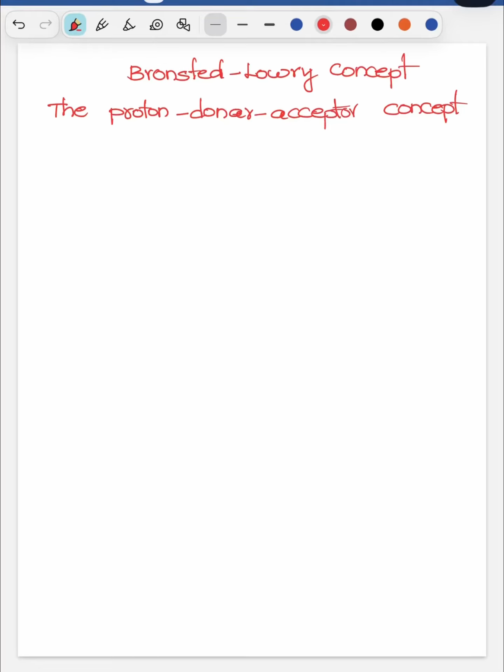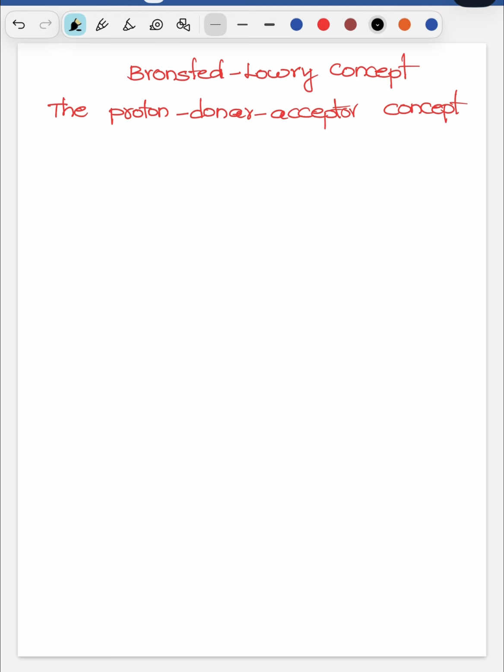NH3 is a base without OH minus. CO2 is acidic without H plus. So to clarify all these types of questions, there is a theory called the Bronsted-Lowry concept. We can also call it the proton donor-acceptor concept.